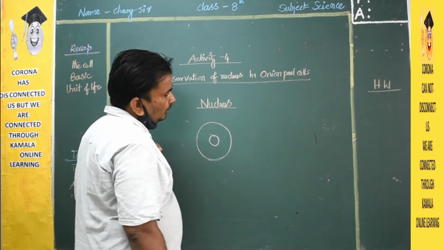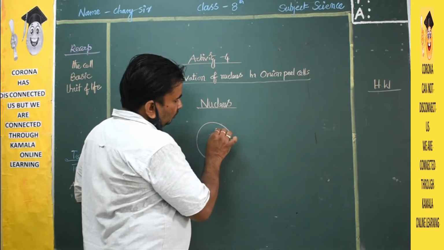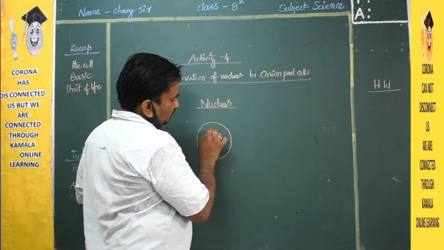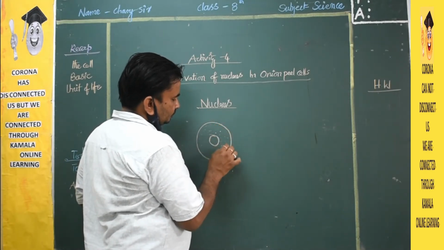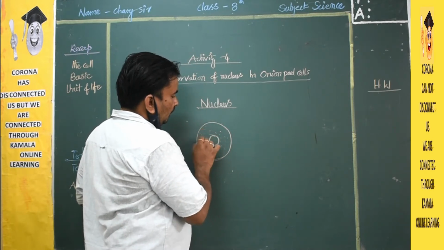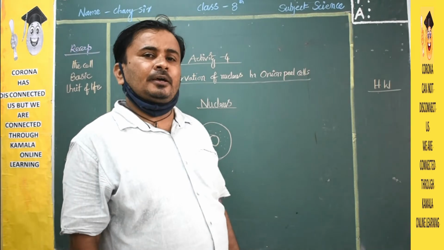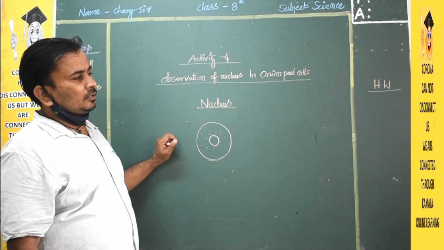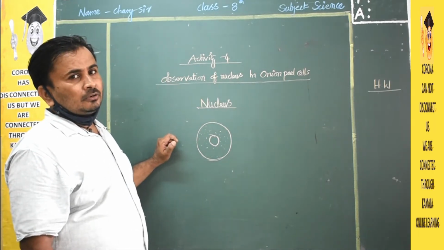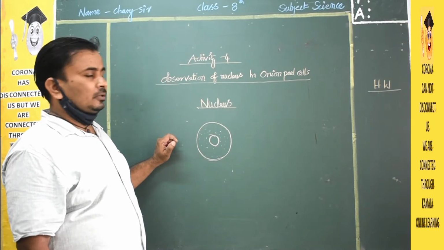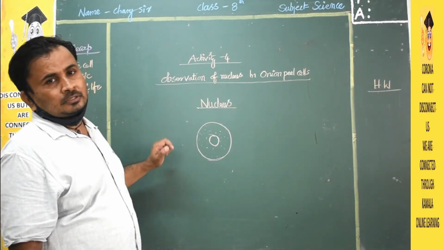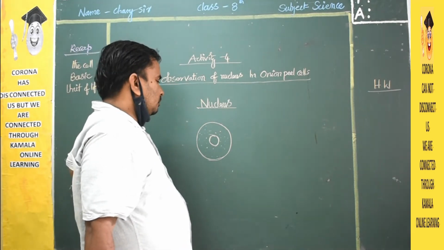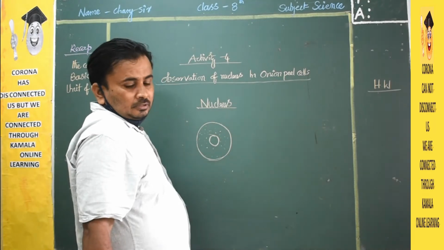The nucleus will control the total cell. How does our brain control our body? Same here, the nucleus also controls the total cell. Children, you have to remember this. Just as our brain controls the whole body, the nucleus controls the total cell. So the nucleus is very important to control the total cell.